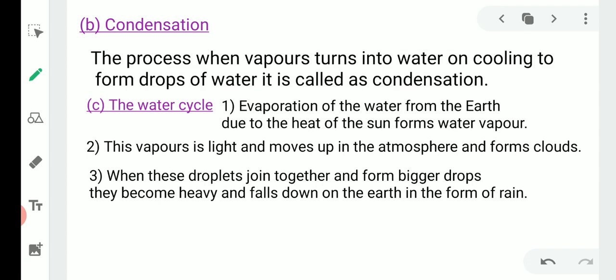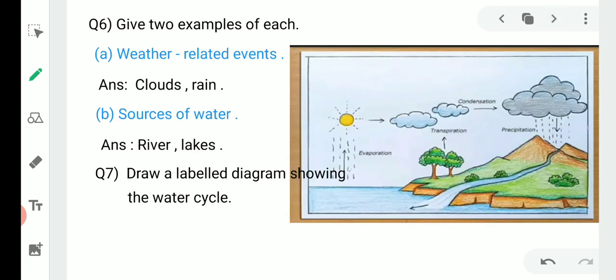Third note is the water cycle. Evaporation of the water from the earth due to the heat of the sun forms water vapor. This is the first point. The moisture or water present on the earth's surface is converted into vapors. Then secondly, these vapors are light and move up in the atmosphere and form the clouds. Then third point is when these water droplets join together and form bigger drops, they become heavier in weight and fall down on the earth in the form of rain.